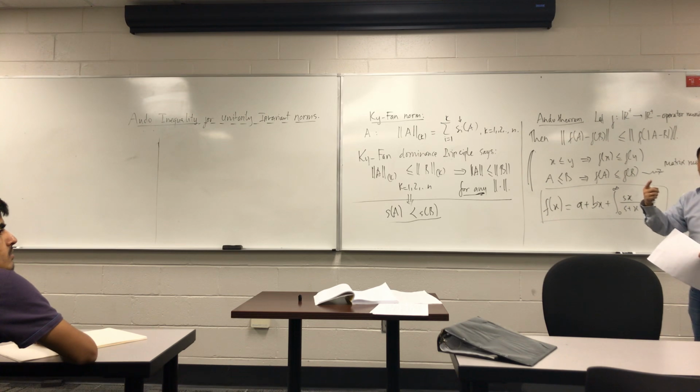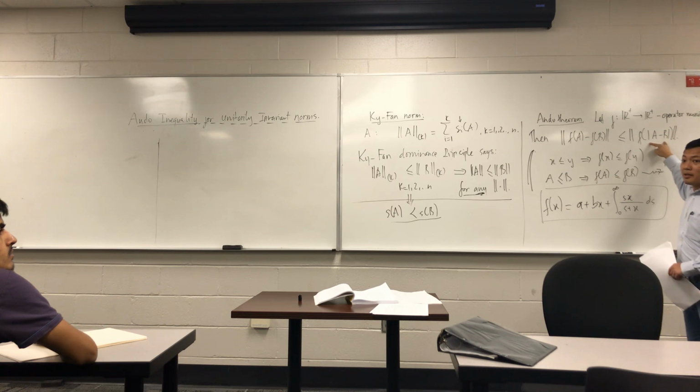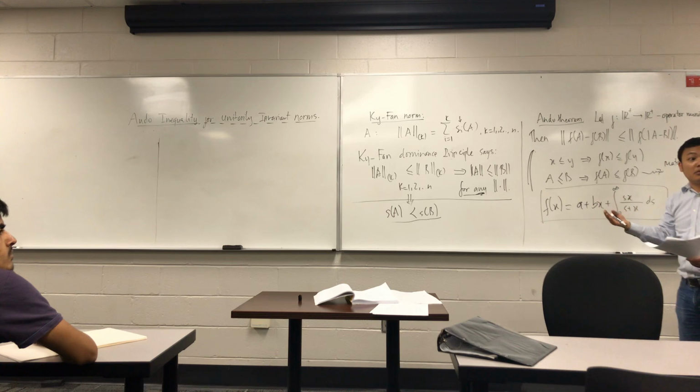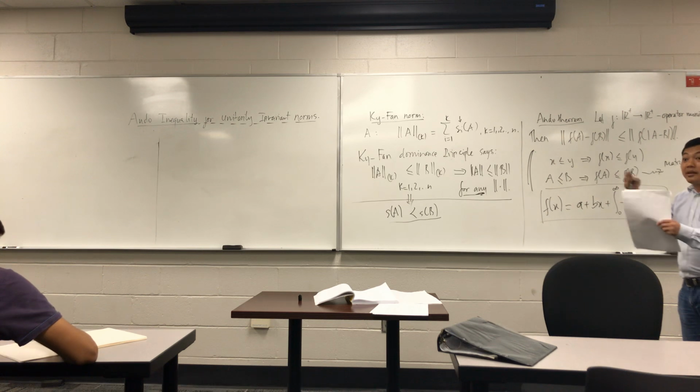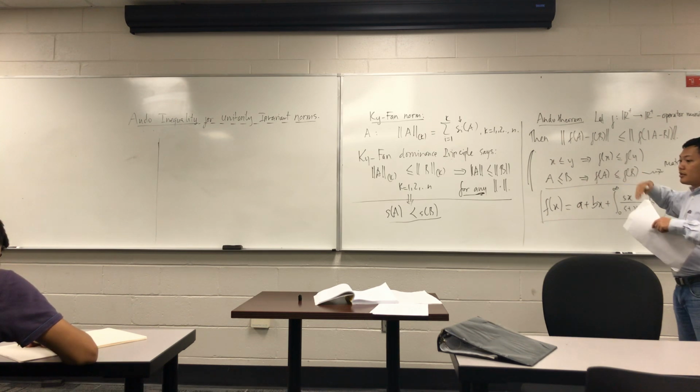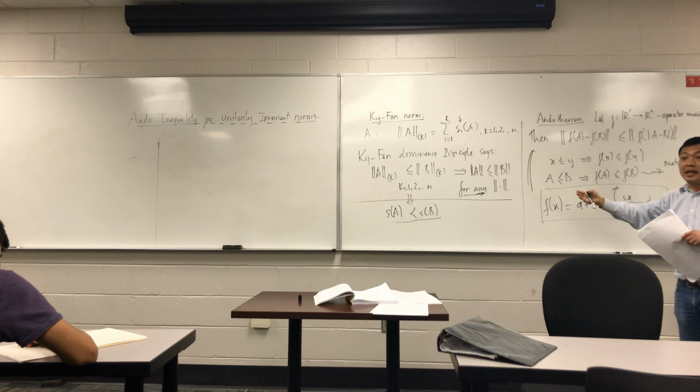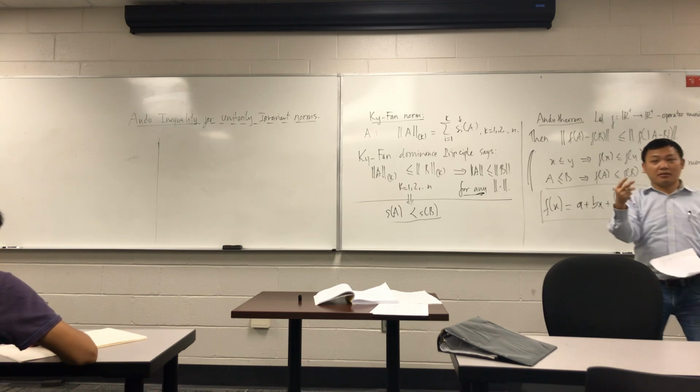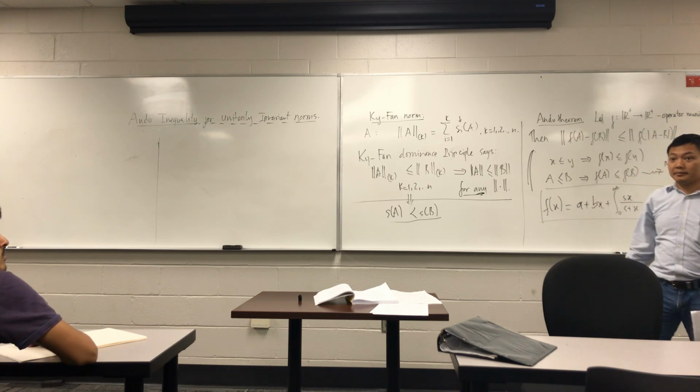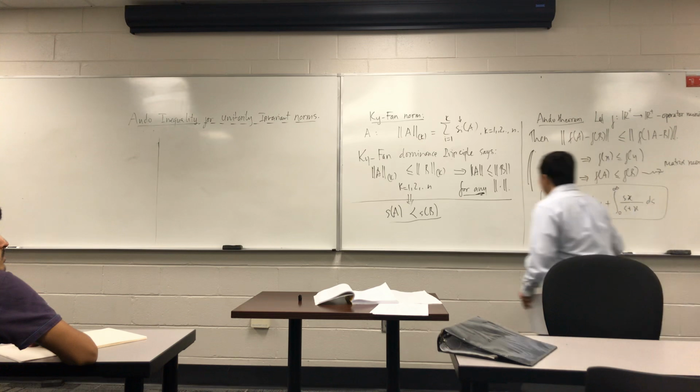The second observation is the following. Here we have the absolute value of A minus B. Of course A and B are not necessarily comparable, but we can prove the inequality for the case when A is greater than or equal to B, and then from that case generalize to any A and B. So those are two observations, and based on that we will prove this inequality.